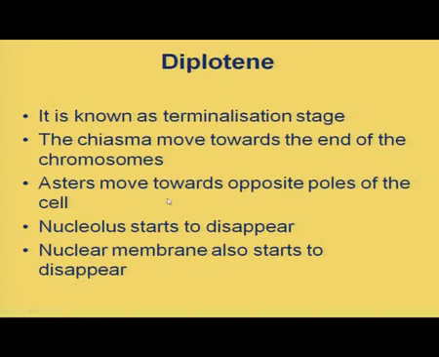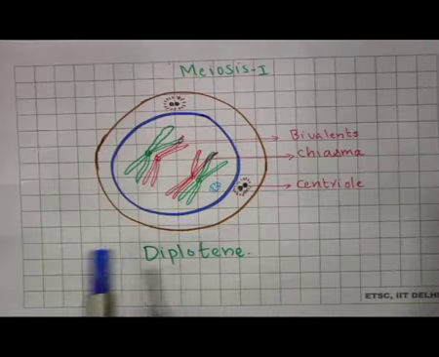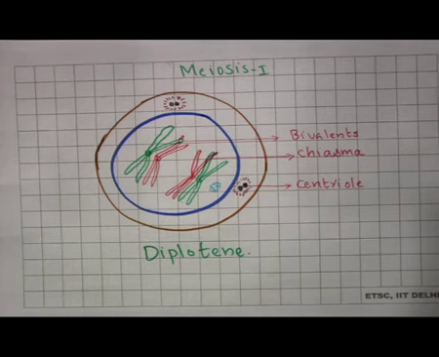Now, coming to the next stage, that is known as diplotene stage. Diplotene is known as the terminalization stage. Here you can see the diagram. Terminal means moving towards the end, moving towards the tip portions.